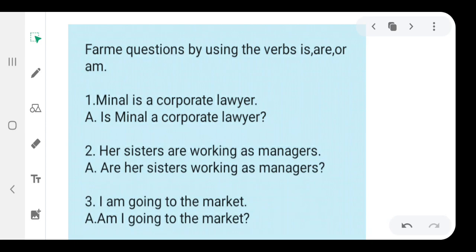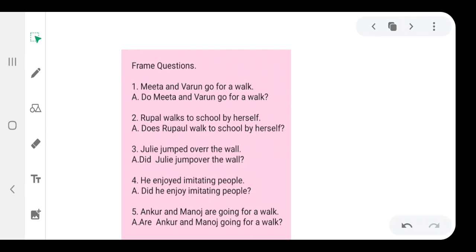Now, next exercise. Frame the questions. Number 1. Meeta and Varun go for a walk. Answer: Do Meeta and Varun go for a walk? Number 2. Rupal walks to school by herself. Answer: Does Rupal walk to school by herself?